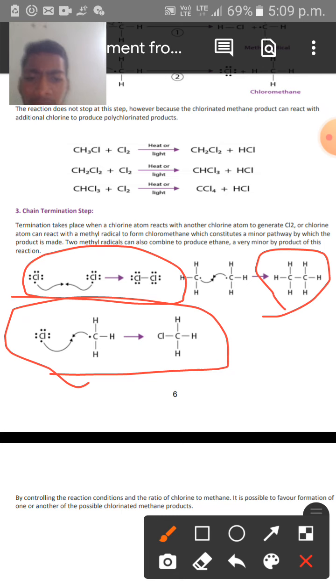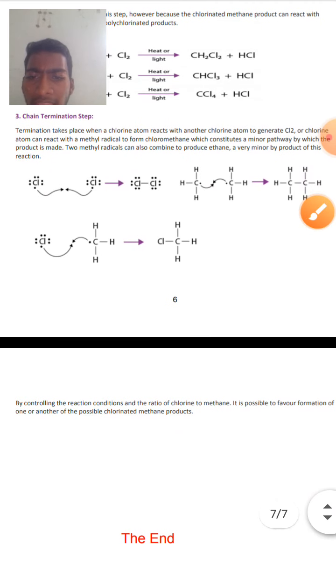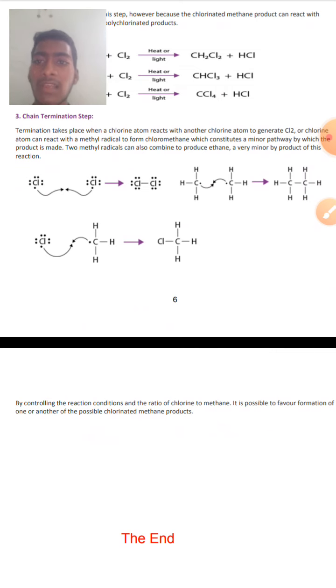By this reaction also termination takes place, but it is a very minor pathway actually. And by controlling the reaction conditions, means the temperature provided, or the sunlight, or the heat which is supplied, and the ratio of chlorine to methane, it is possible to favor the formation of one or another of the possible chlorinated methane products.